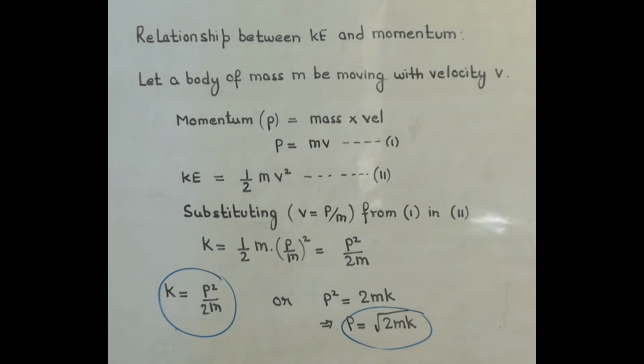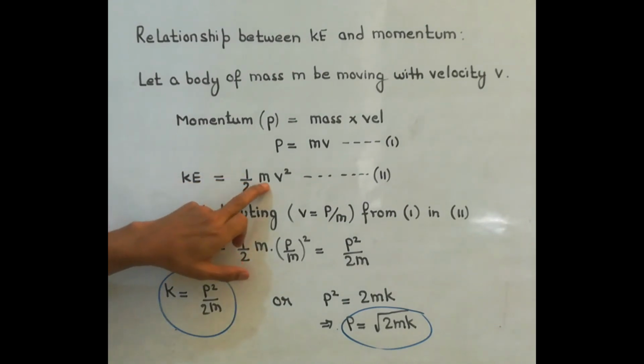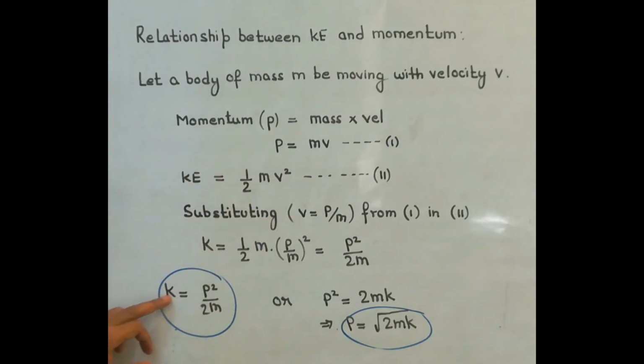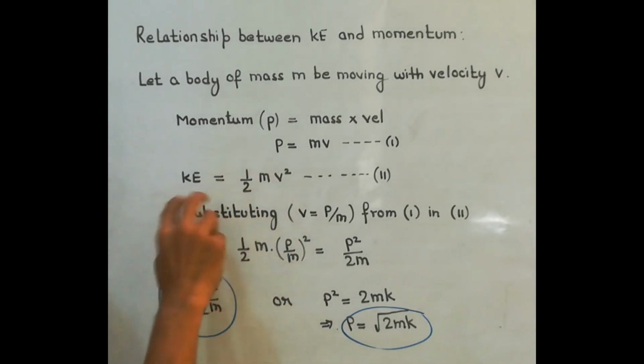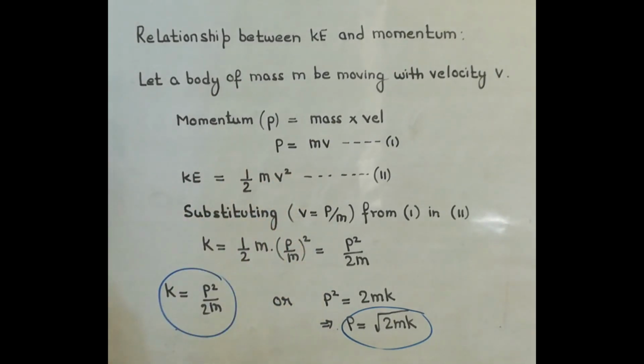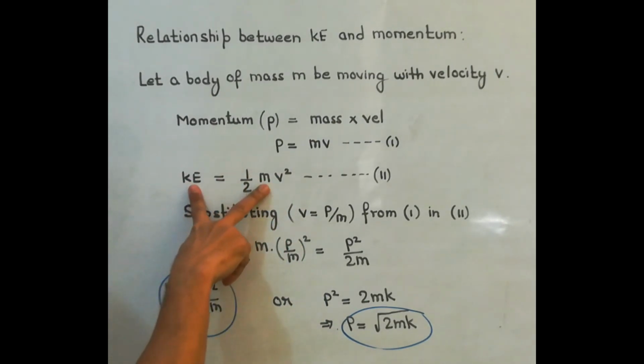So here you can see that according to this formula, kinetic energy is directly proportional to mass. More the mass, more is the kinetic energy. But here kinetic energy is inversely proportional to mass. Now this condition will be used when we have to compare kinetic energy of 2 bodies moving with same velocity. If 2 bodies are moving with same velocity, then their kinetic energy depends upon the mass.